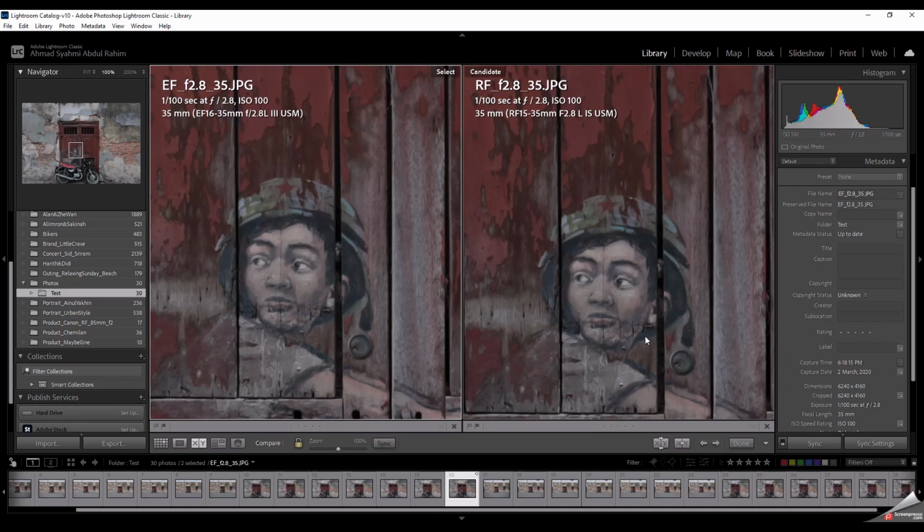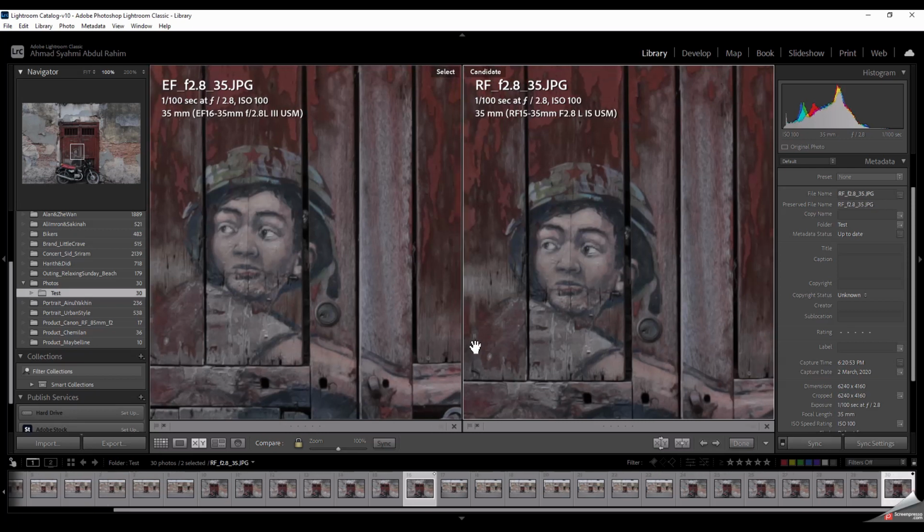Okay, let's make a comparison between EF at 35mm versus the RF at 35mm. Let's start with an aperture of f2.8. On the left side I have the EF version, and on the right side I have the RF version.